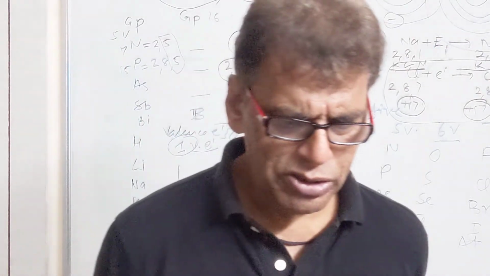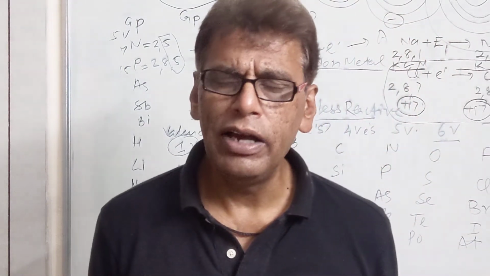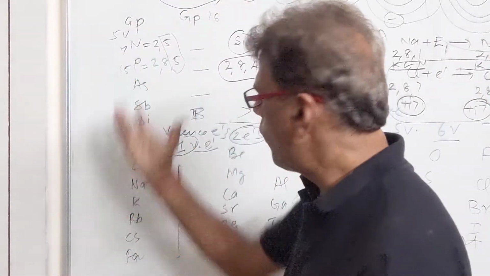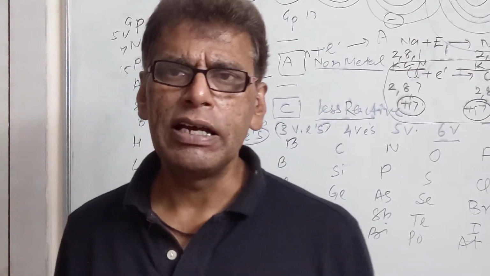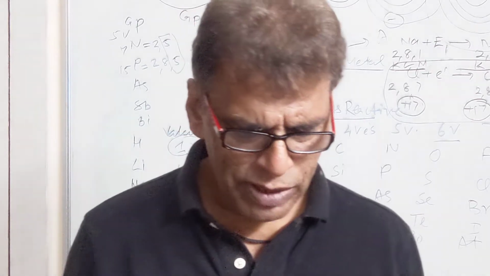Then you have some more questions to state. Will atomic size increase or decrease in moving top to bottom? So when we move top to bottom in a family or a group, the number of cells continuously increases and it increases the atomic size of the element.